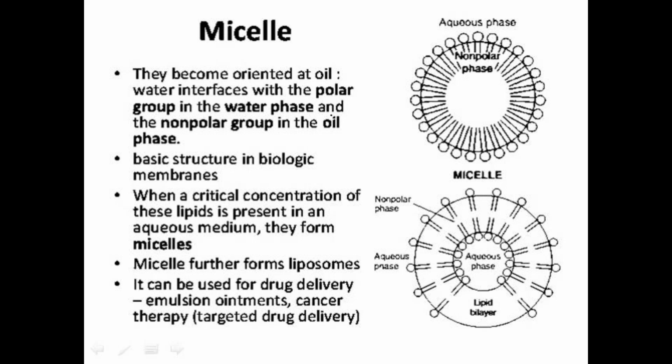Lipid vesicles that mainly act as carriers are called liposomes. That means these are spherical-like structures, mainly necessary for transporting, and essential for drug delivery. They are used in emulsion ointments, cancer therapy, and are useful for direct gene delivery systems. These liposomes are used for direct gene transport.